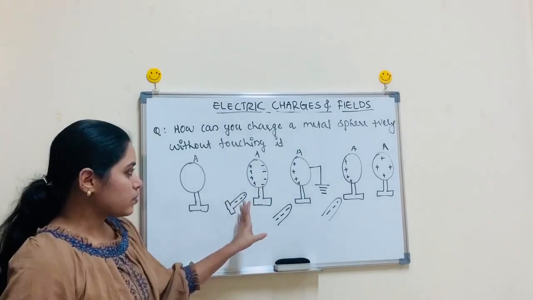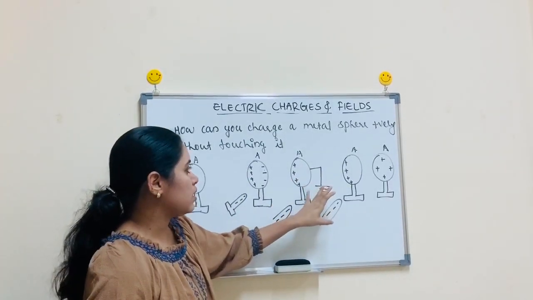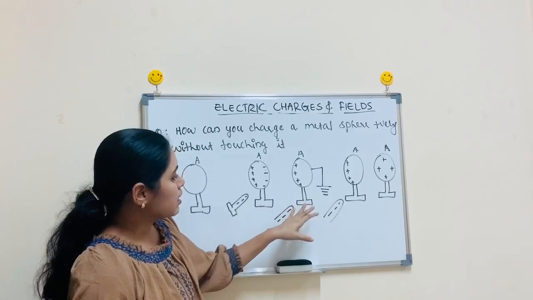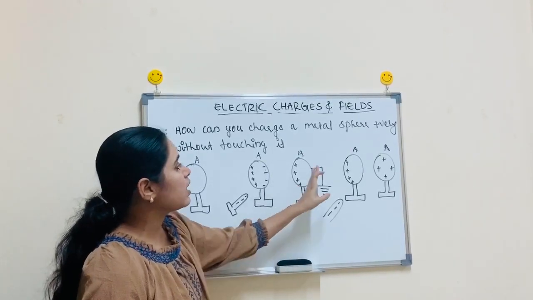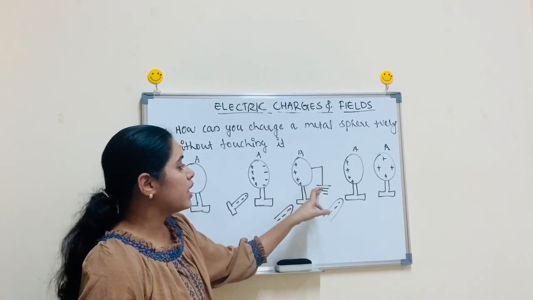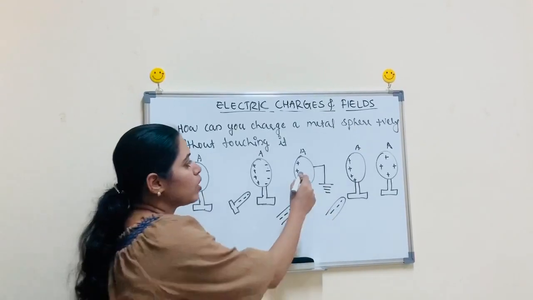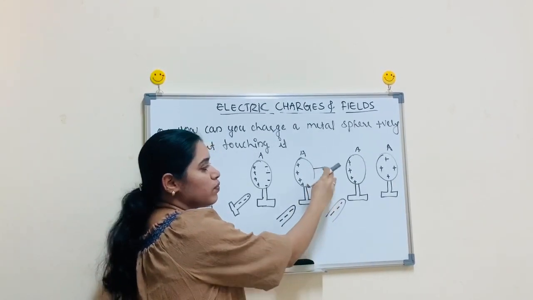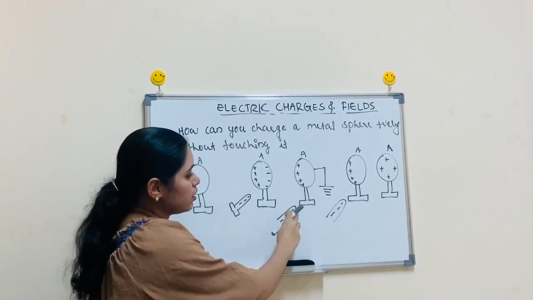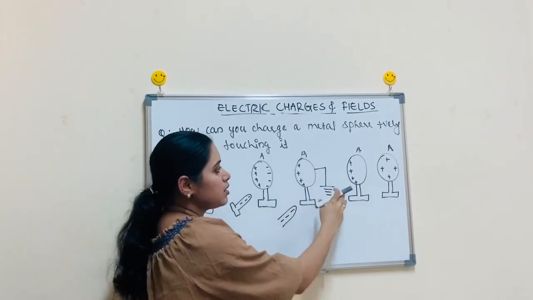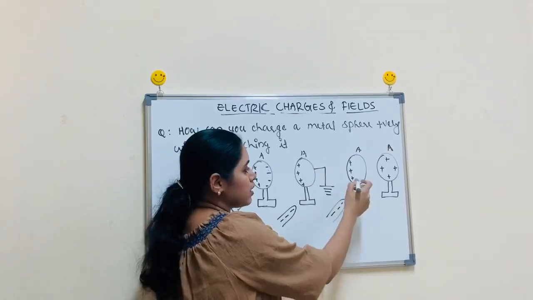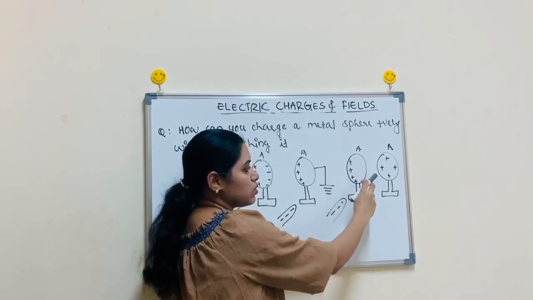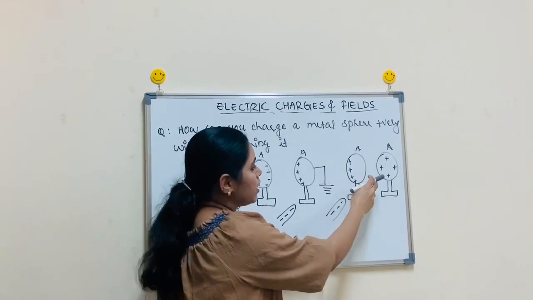In the next picture, this external glass rod is still here. We are providing a grounding here, so all the negative charges present here will flow towards the earth. The external charge is still there. And in the next picture, after earthing, all the negative charges have gone to the ground.